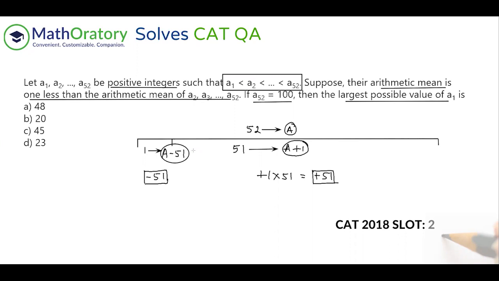That is how it goes. I mean, A minus 51, minus 51 is a constant value. So if I maximize A, my A minus 51 automatically maximizes. So how to maximize A?